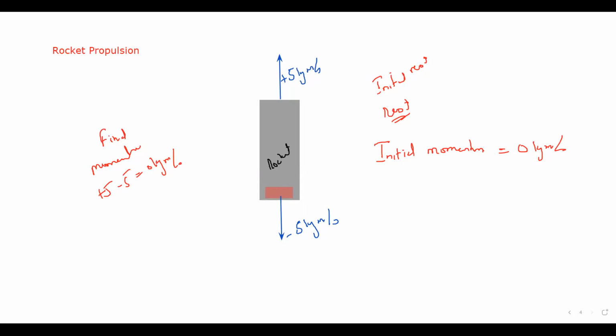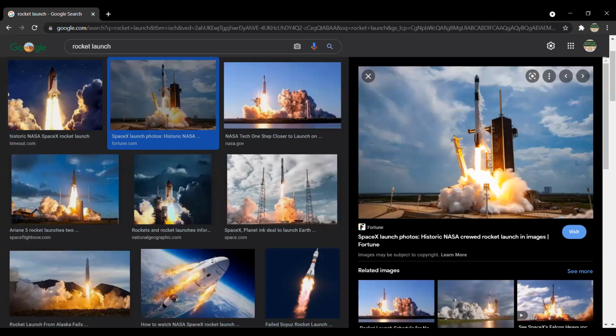So you can see here, this is about the rocket propulsion. As you can see, this is a SpaceX rocket. If this rocket is launched, because initially it was at rest, so if initial momentum is 0, the final momentum should also be 0. As the rocket is launched, you can see the rocket is moving upward and the exhaust gases released due to the combustion of the fuel are moving downward.